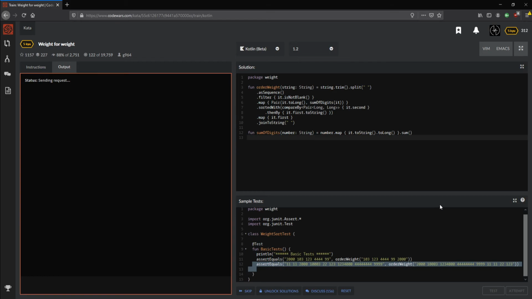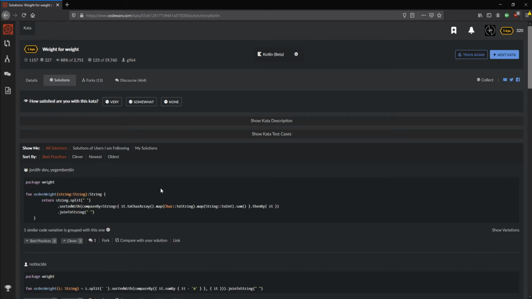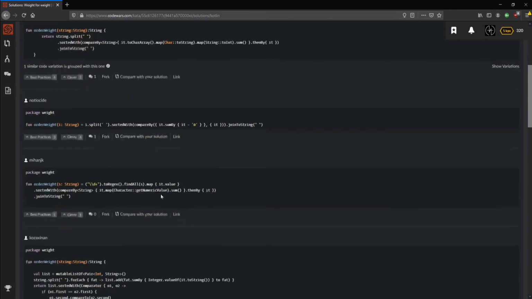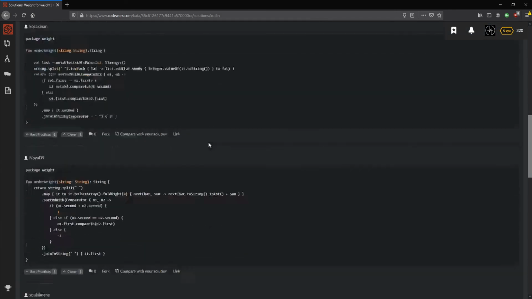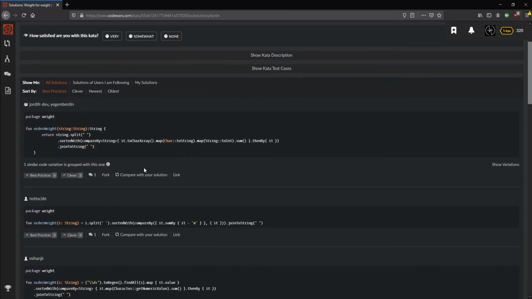Hopefully now it works. My only fear now is that it could time out, but apparently not. I'm quite confident with this solution. I'm not confident, but like happy. It's pretty concise. Yeah, that's fine. Gonna submit it. Yeah, that was a fun kata, I think. Oh damn, that's so small. Oh, that's even smaller. Okay, let's check these out.